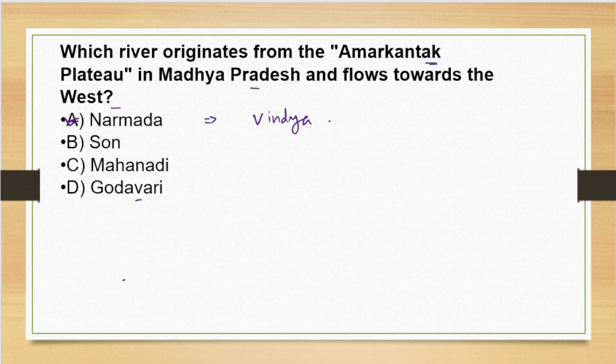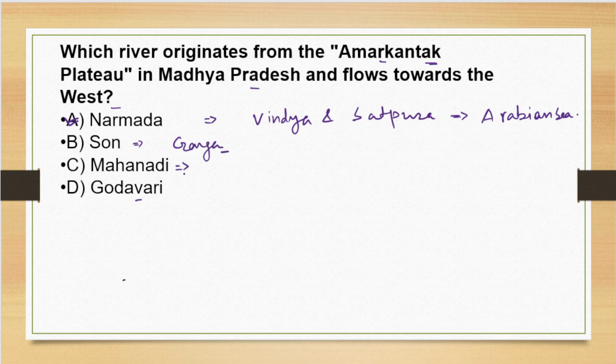Vindhya and Satpura ranges, and it joins the Arabian Sea. Now the river Son. River Son also originates from Amarkantak, and it flows towards the north to join the Ganga river.